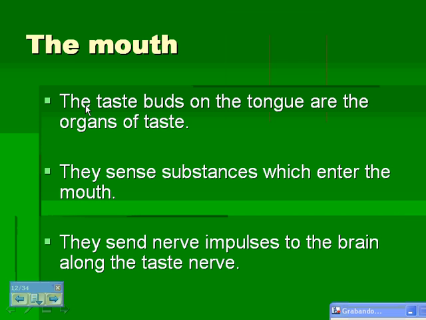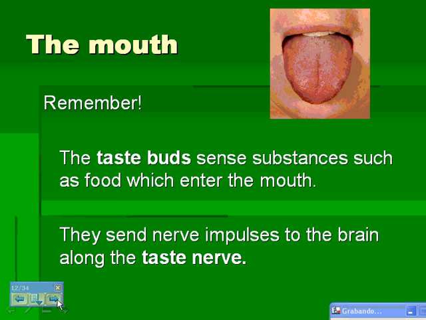In the mouth, the taste buds on the tongue are the organs of taste. They sense substances which enter the mouth, and they send nerve impulses to the brain along the taste nerve. So remember, the taste buds sense substances such as food which enter the mouth, and they send impulses to the brain along the taste nerve.